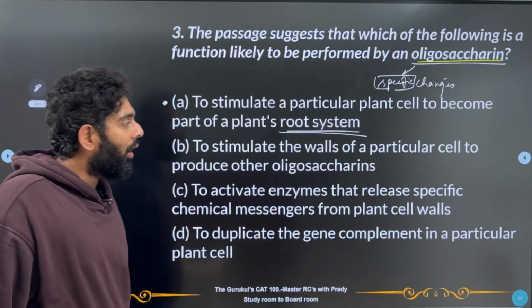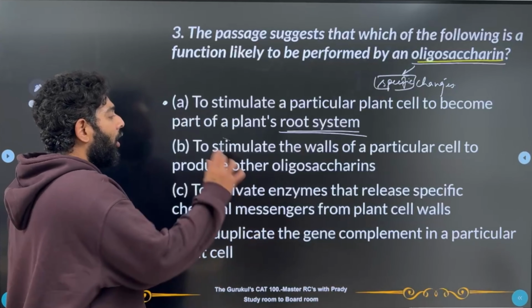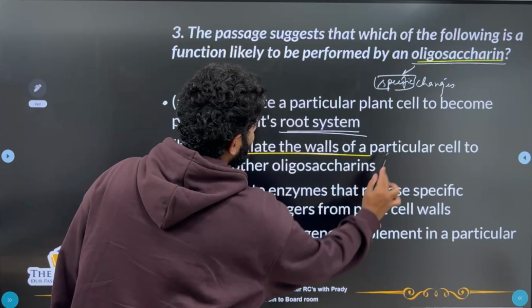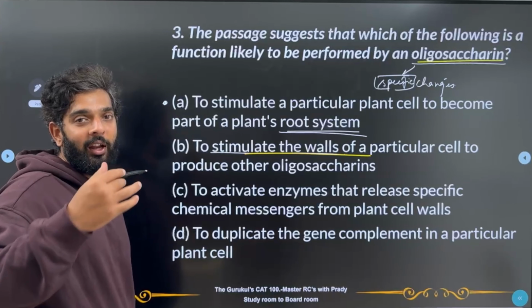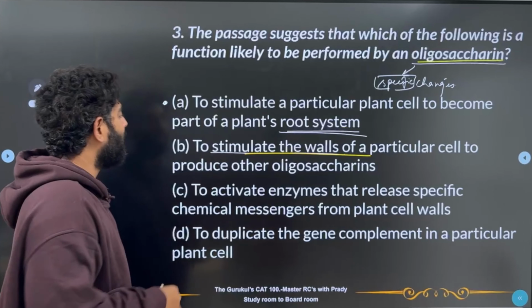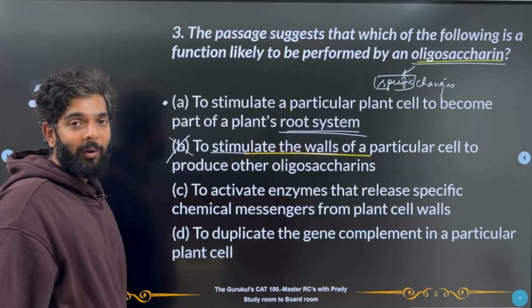B: to stimulate the walls of a particular cell to produce other oligosaccharides. Now again, oligosaccharides do not stimulate the walls of any other cells. Okay, what do we see? We've seen that hormones stimulate enzymes which stimulate oligosaccharides. So this is a wrong causation. So definitely B is not going to be my answer.